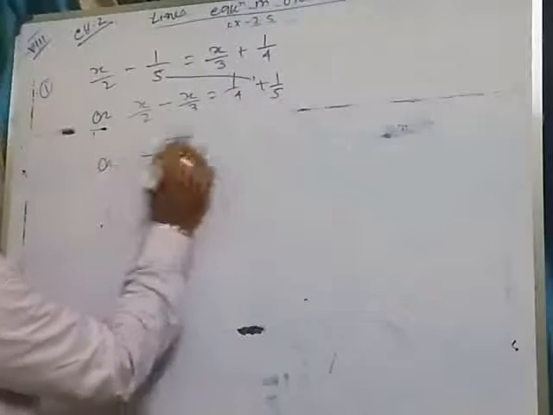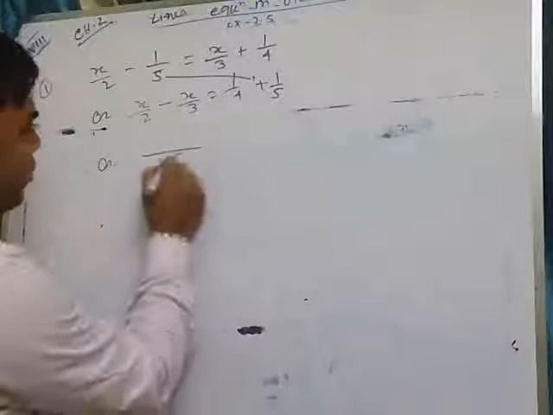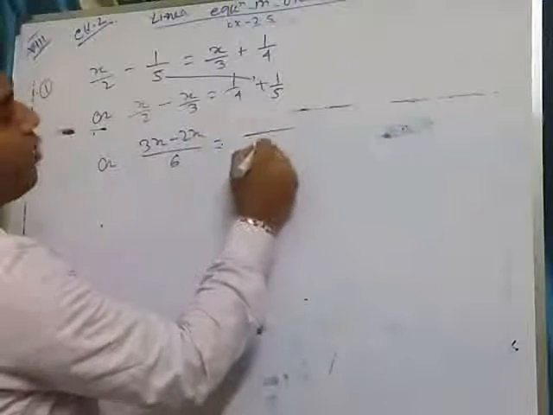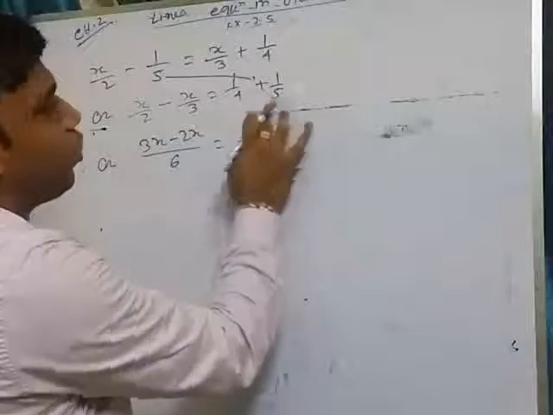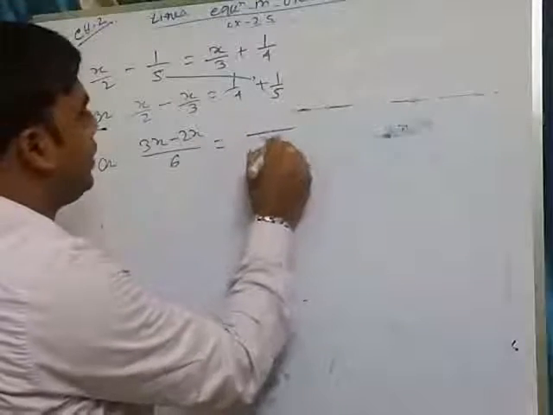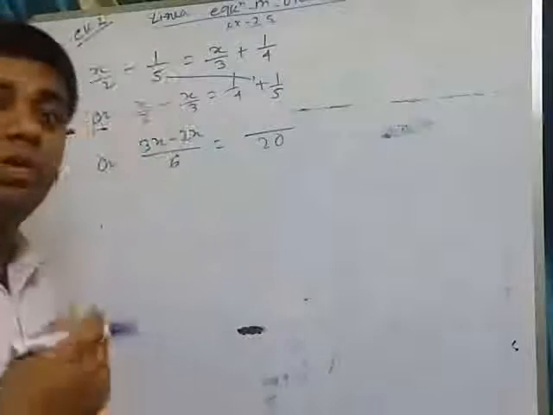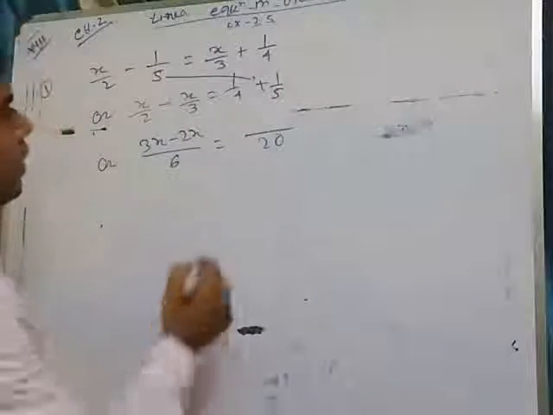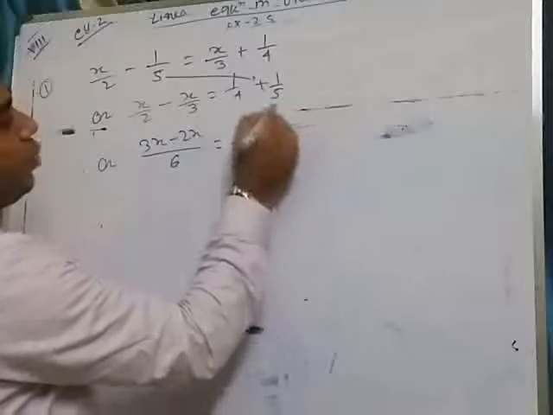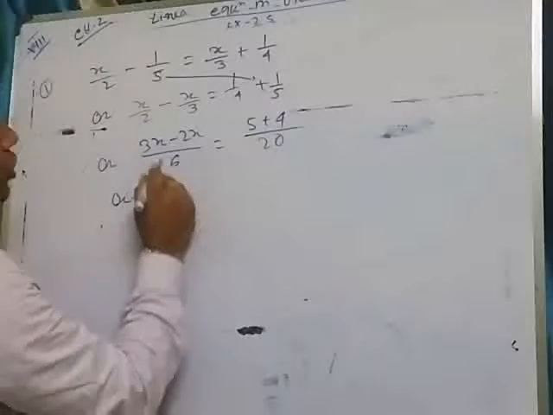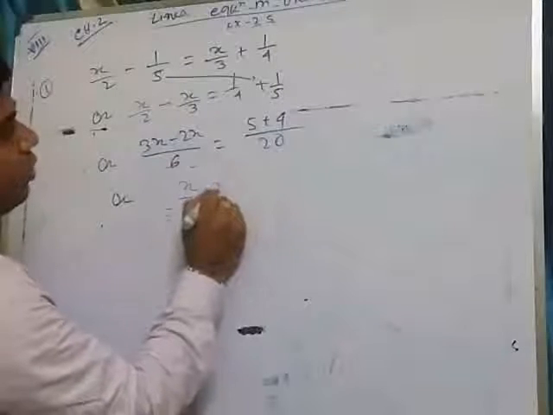Now what will be the LCM of 2 and 3? That is 6. So 3x minus 2x over 6 equals the LCM of 4 and 5. 4 and 5 are co-prime numbers, so that is 20. The LCM of co-prime numbers is the product of the numbers. So 4 into 5 is 20, plus 5 and 4.